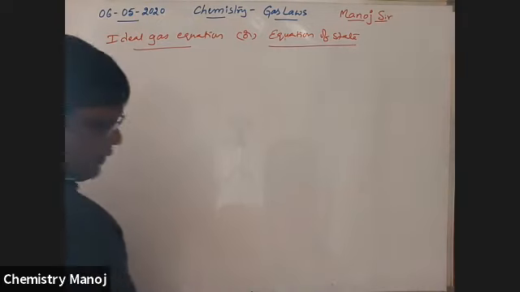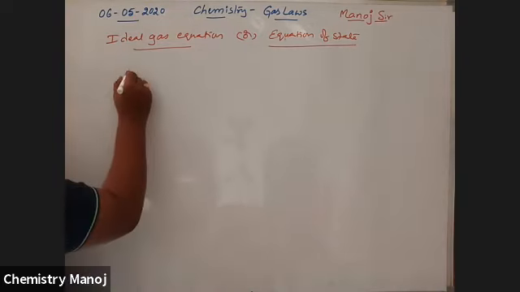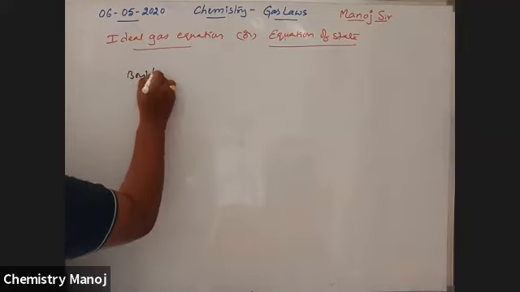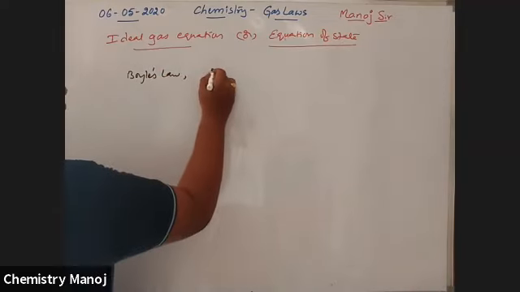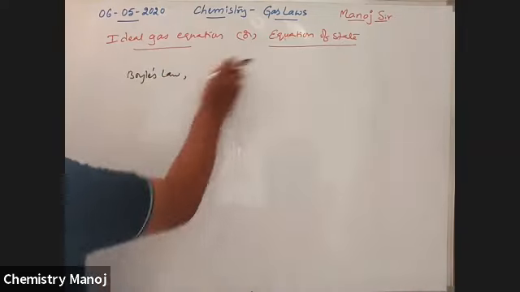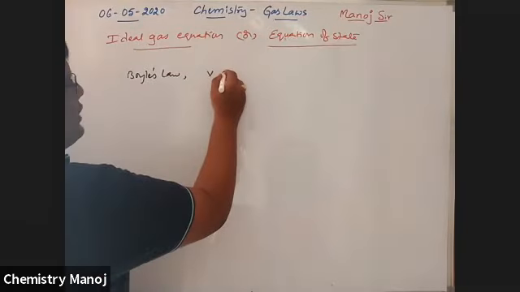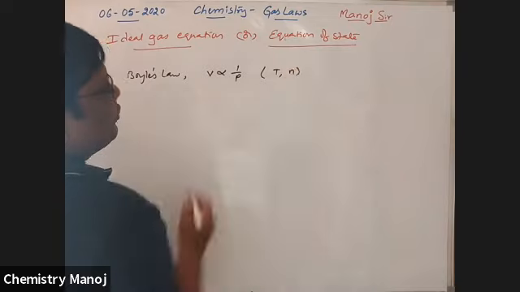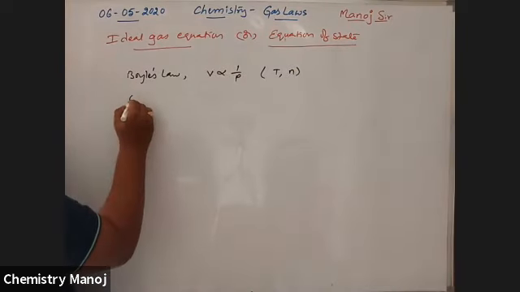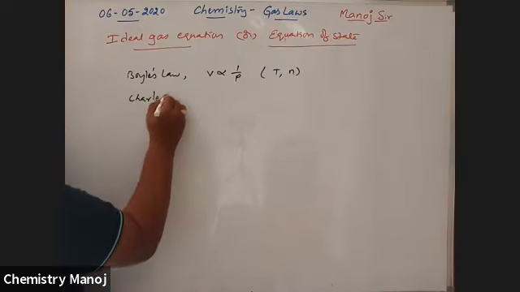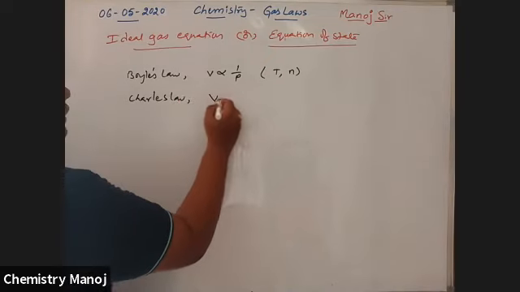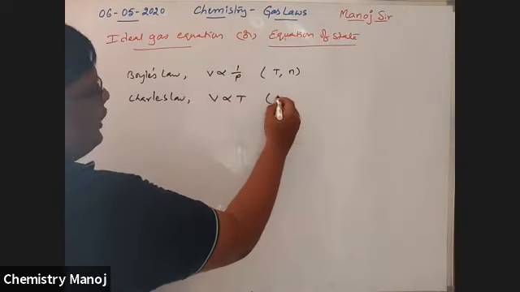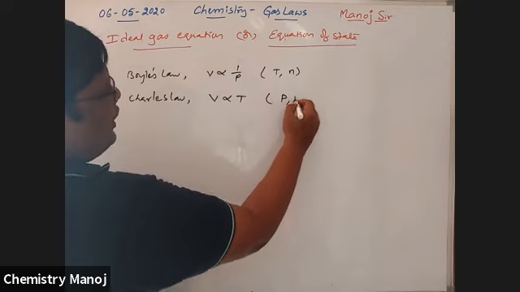Now we know that according to Boyle's law, V is inversely proportional to P at constant temperature and number of moles. Next, according to Charles' law, V is directly proportional to T at constant pressure and number of moles.